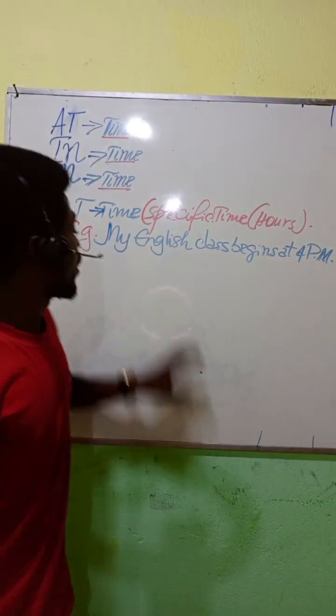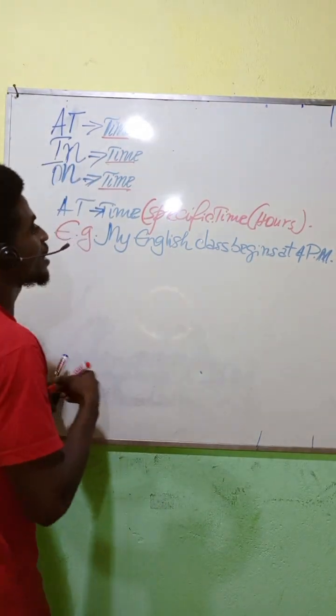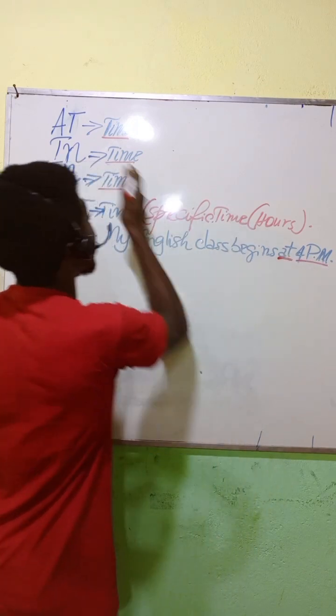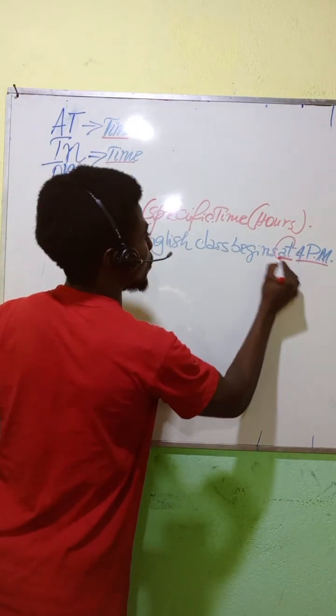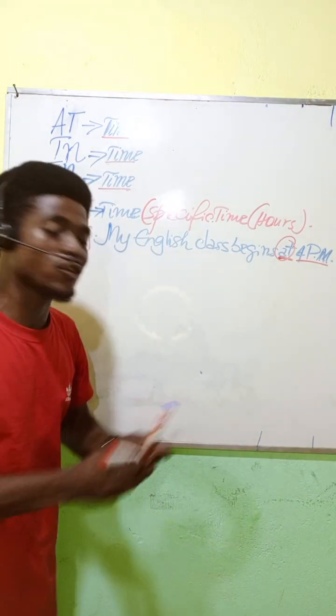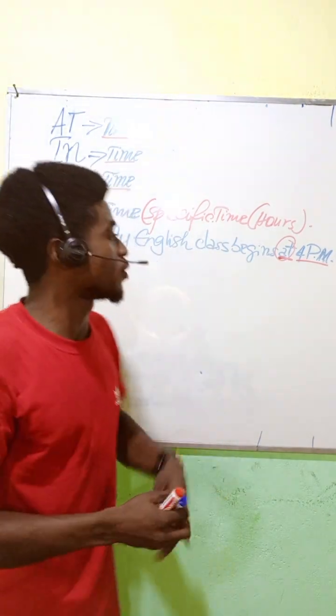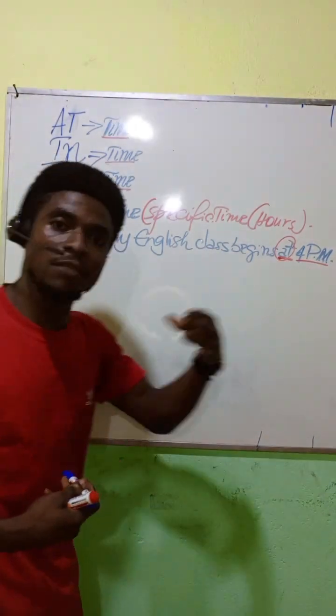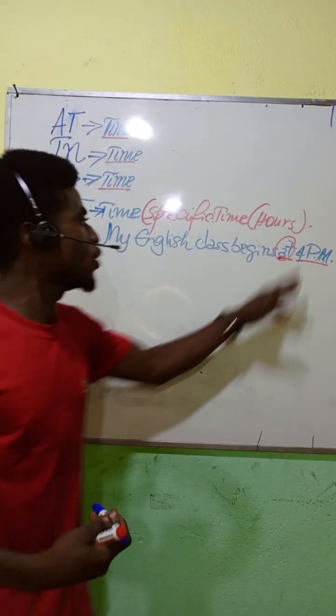It means that this at is being used because we're talking about time, but specific time, like hours. This 4 here represents the hour. Talking about hours in English, we use at.